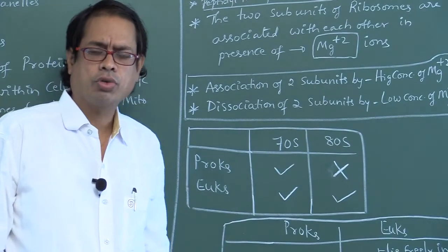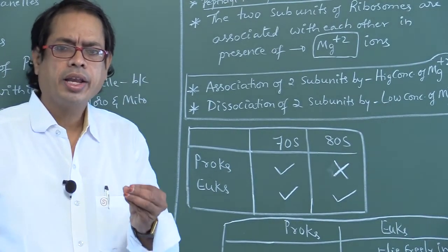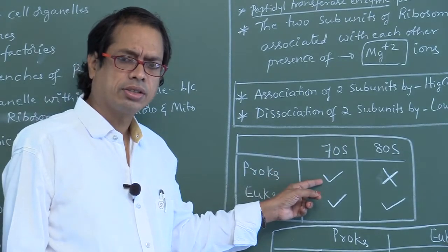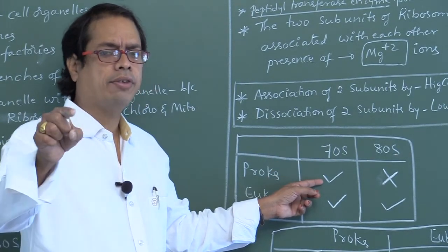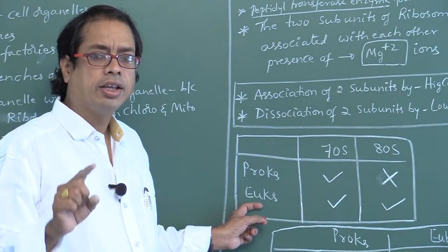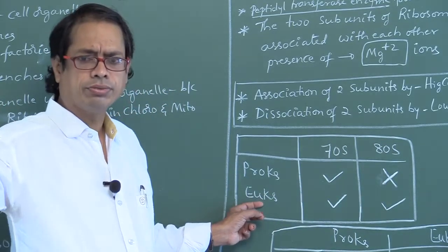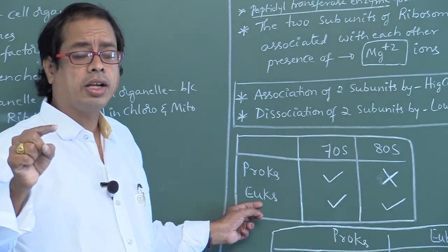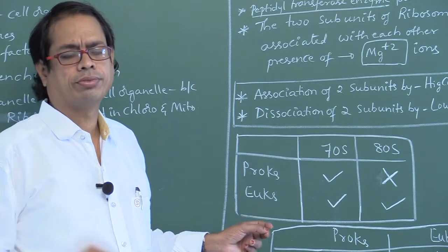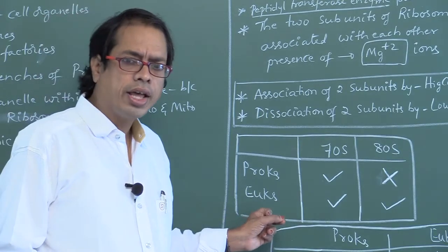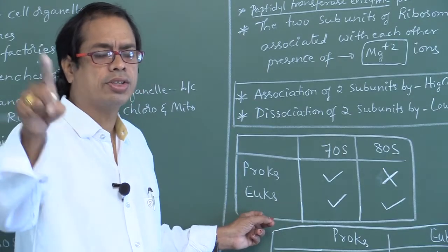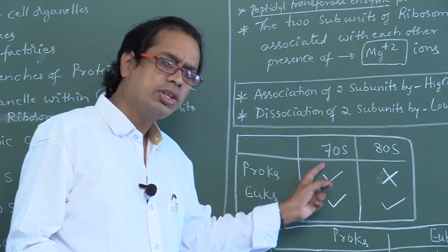Now I am asking some questions. Prokaryotes contain 70S. Prokaryotes not having 80S. Eukaryotes contain 80S. True. Eukaryotes contain both 80S and 70S. True. Eukaryotes contain 80S ribosomes only. False. They also contain 70S.